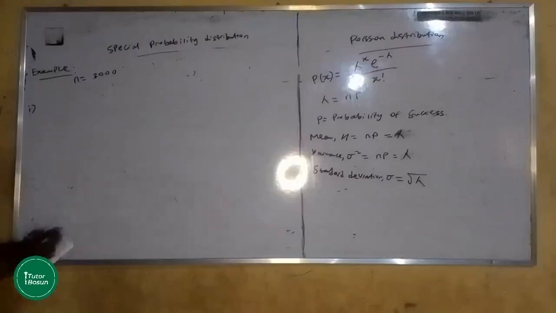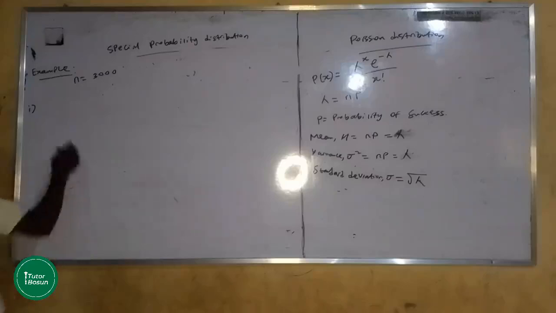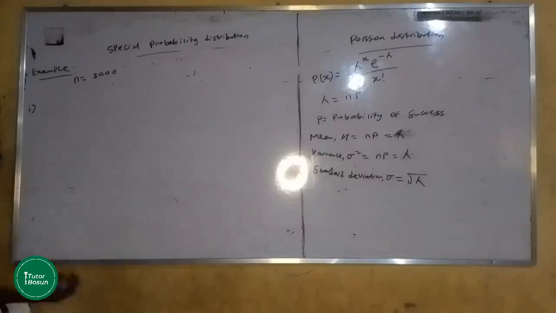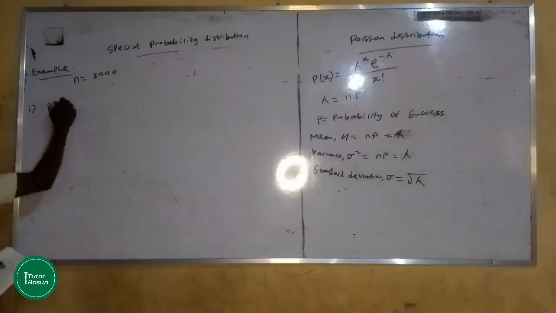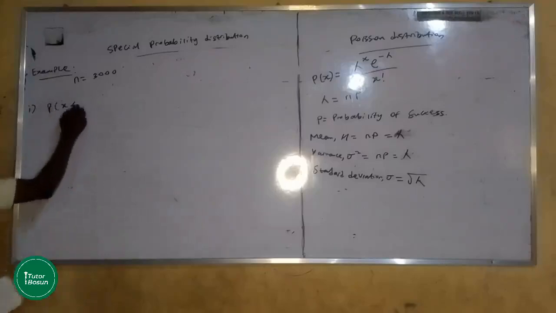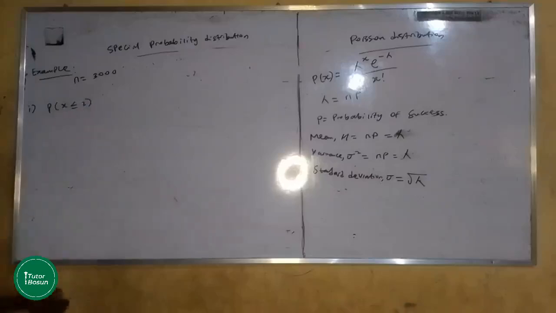So the first one says at most 2 people react to the vaccine. When we say at most 2 people react to the vaccine, that means X is less than or equal to 2. That is, it must not be more than that. It must not be more than what? It must not be more than 2. So automatically this is the probability of X less than or equal to 2.